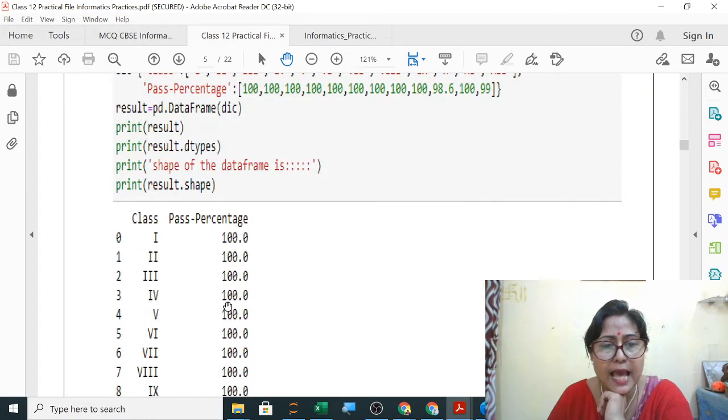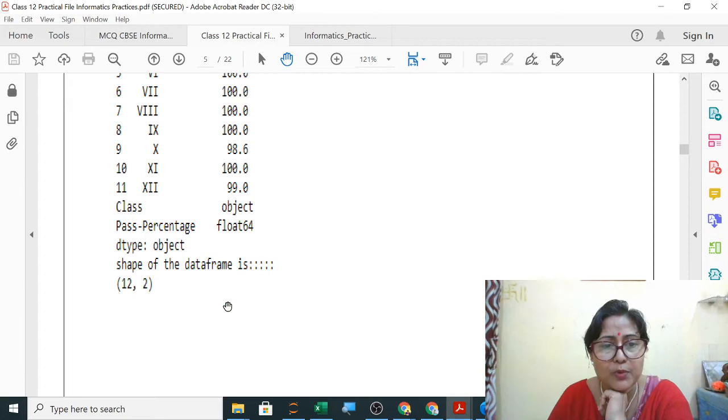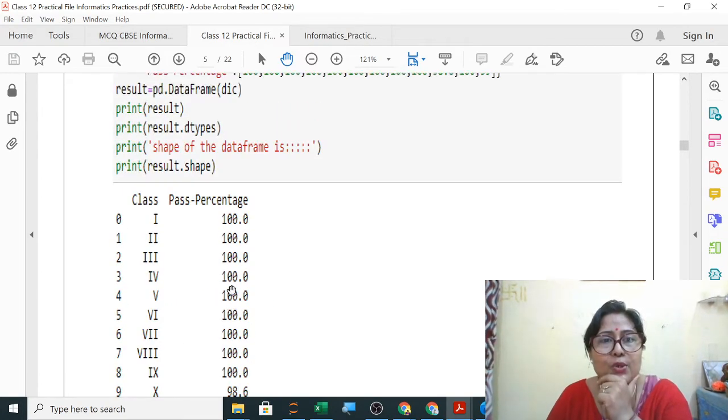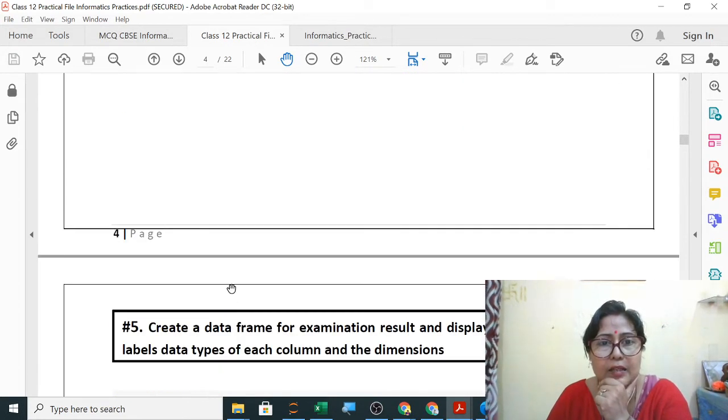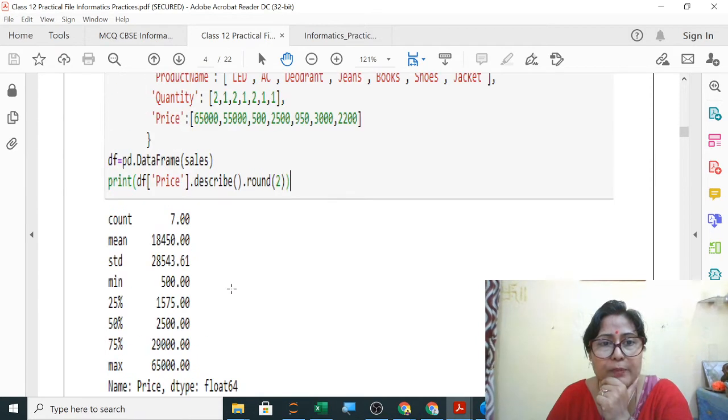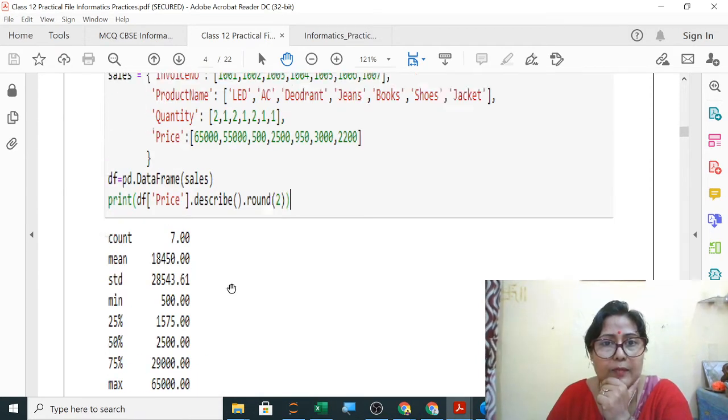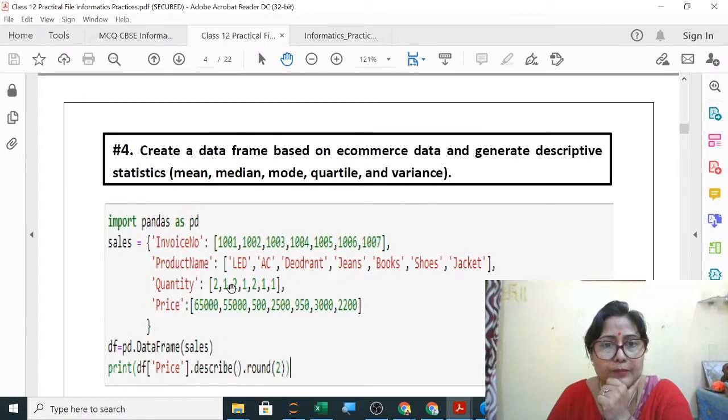Okay, so here the answer is not given properly, so I will show you the answer. In the question it is given mean, median, mode, quartile, variance.